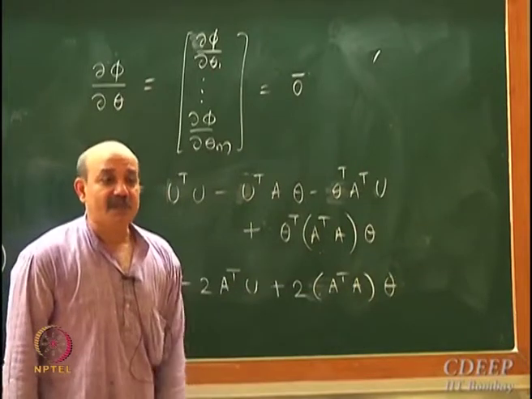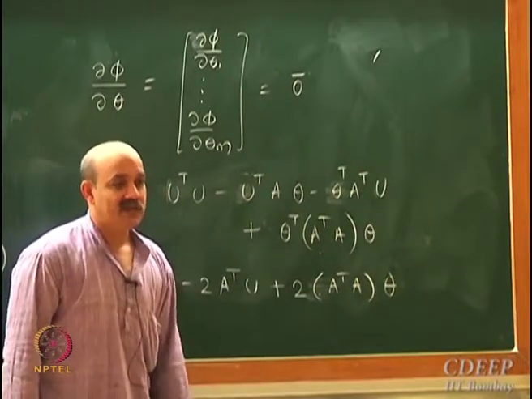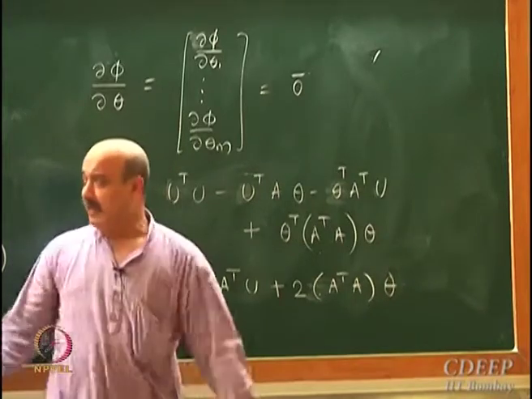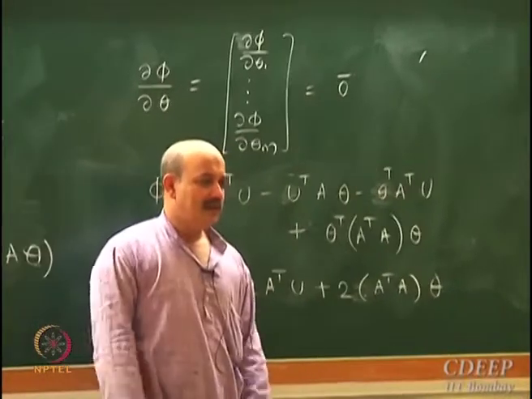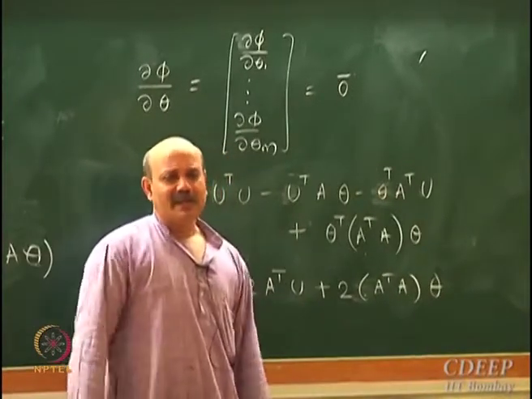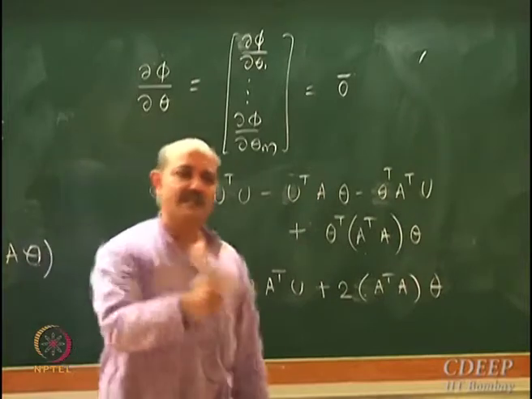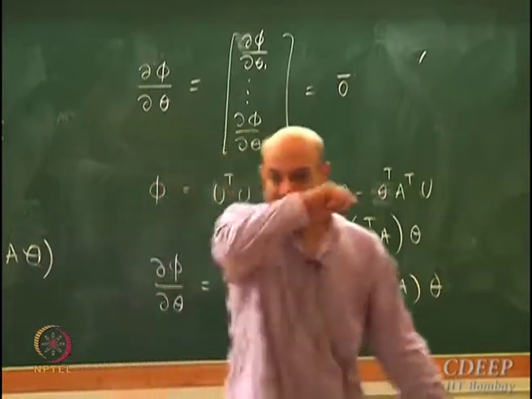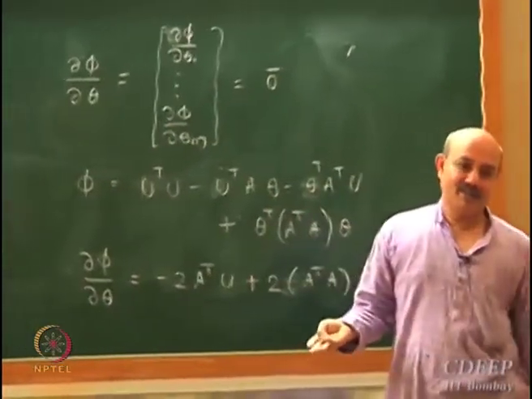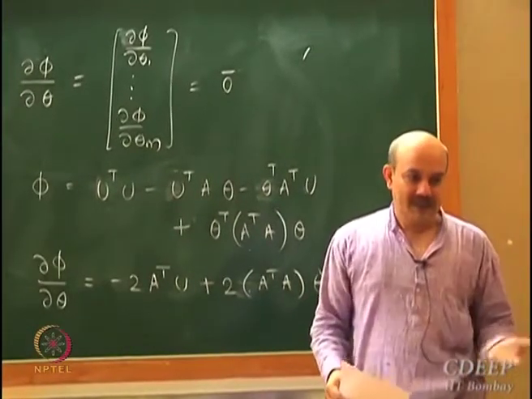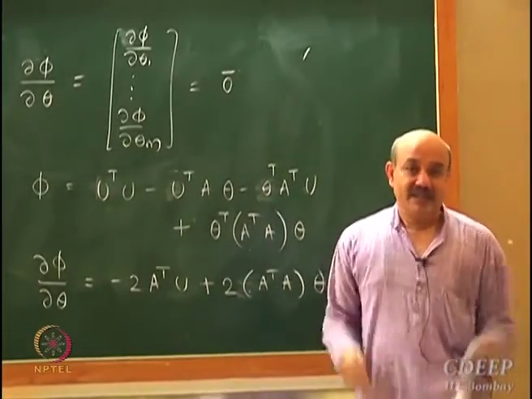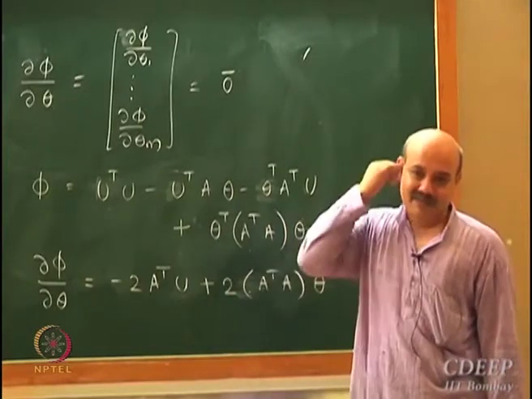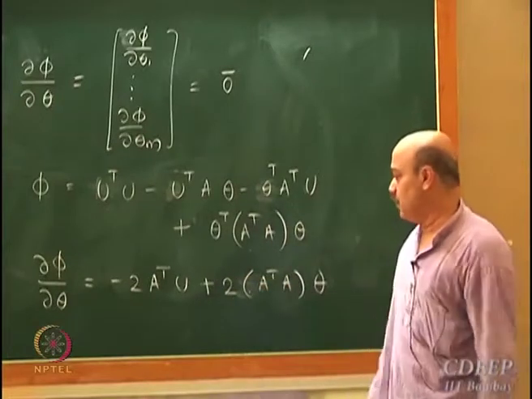This A transpose A is a special matrix. What kind of matrix is it? It will be M cross M, no? In this case it will be a 3 cross 3 matrix. Can I say that A transpose A is always a symmetric matrix? You take the transpose of A transpose A, you will get back A transpose A. Okay, a positive definite matrix naturally appears here. We don't have to make any effort. It just plops out from the equations.